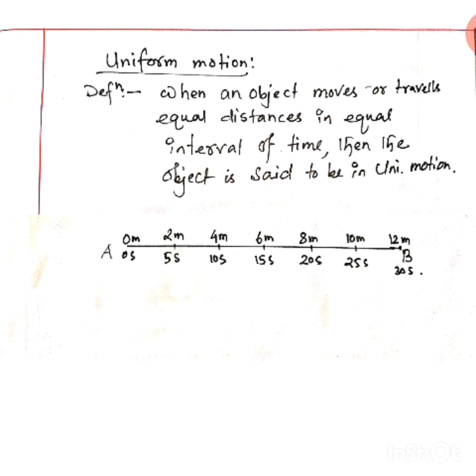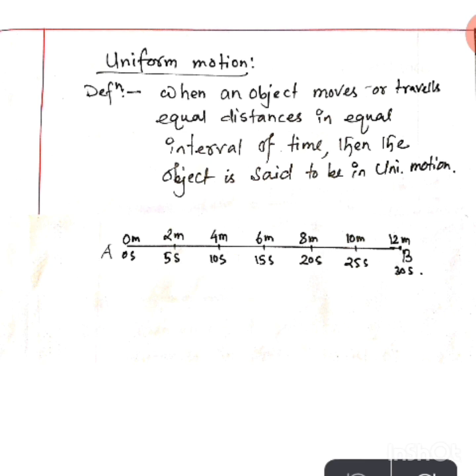Now in case of motion, what do you mean by uniform motion? I will give you one example and I think you will understand. From the definition, uniform motion is that motion when an object moves or travels, you can write either. In Assamese, uniform motion means সুষম গতি. When an object moves equal distances in equal intervals of time, the object is said to be in uniform motion.